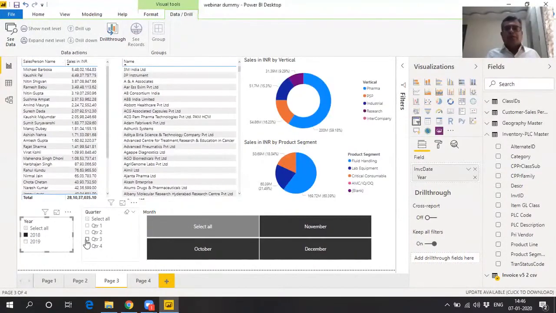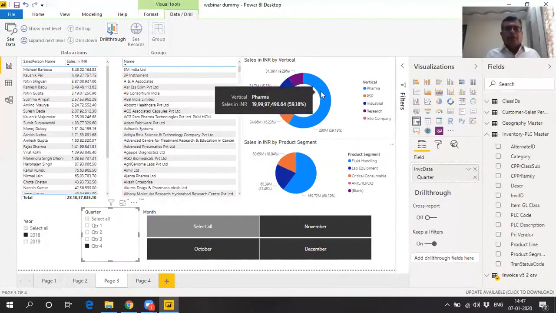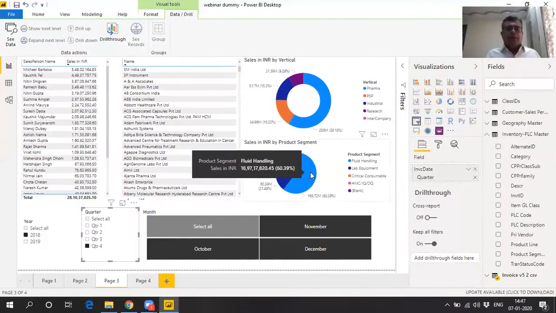Now the management can suddenly have a question that what was the performance in quarter 4 of 2018, and just clicking on 2018 and quarter 4, you can find out the top performer was Michael Barbosa, and in the sales vertical you can find out that the top performer was pharma, and in this product segment the fluid handling was